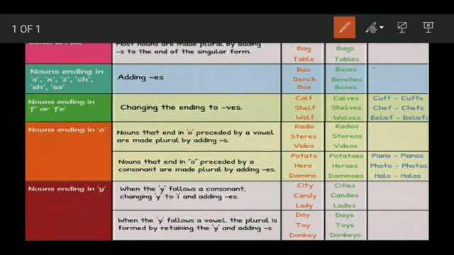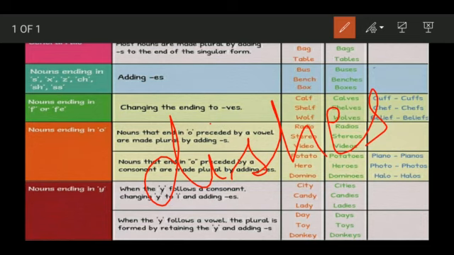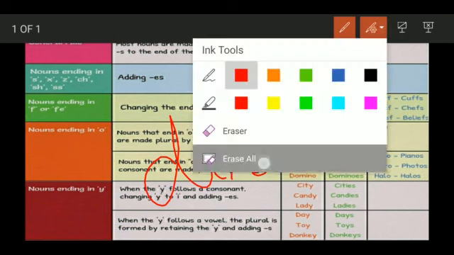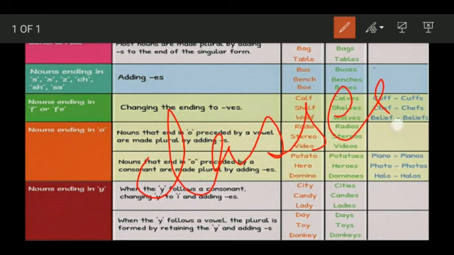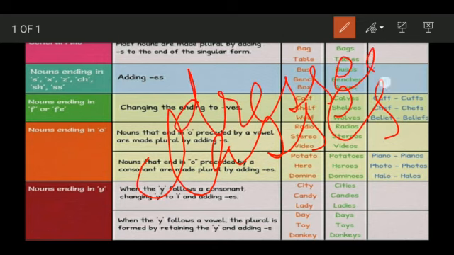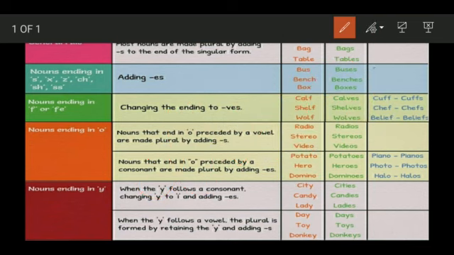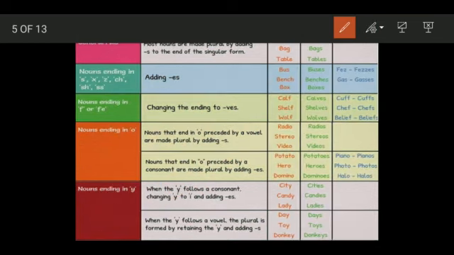SH, dish, this is ending with SH, how do we make it plural? By adding ES to it: dishes. Splash, how do we make the plural of it? By adding ES: splashes. If you see any word ending with S or double S, for example class, how do we make it plural? By adding ES to it: classes. Like dress, ending with double S, we add ES: dresses. So these are the rules that we apply.